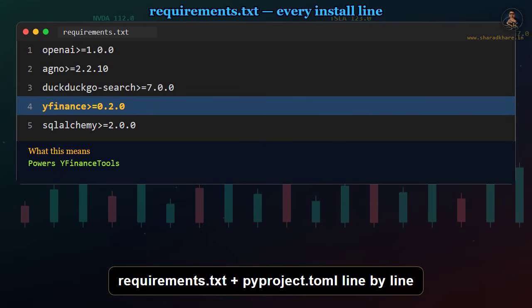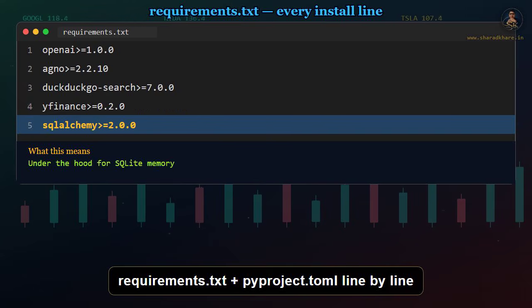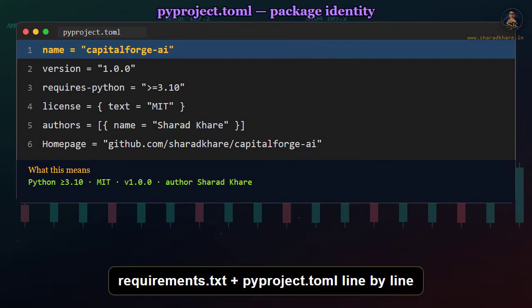The third line is DuckDuckGo search. Without this package, DuckDuckGo tools cannot search the web. The fourth line is yfinance. Without this package, YFinance tools cannot pull live market data. The fifth line is SQLAlchemy. Agno SQLite storage leans on it under the hood, so keep it in the install list.